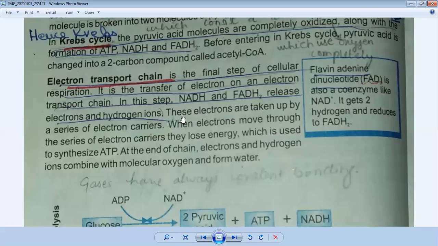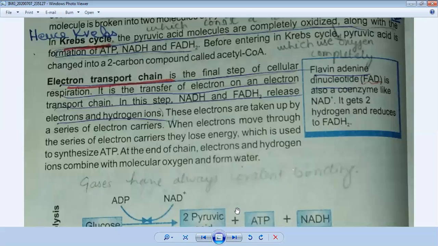These electrons are taken up by a series of electron carriers. When electrons move through the series of electron carriers, they lose energy, which is used to synthesize ATP, that is, used for the formation of ATP molecules. At the end of the chain, electrons and hydrogen ions combine with molecular oxygen and form water. You can also see FAD. FAD is the abbreviation of flavin adenine dinucleotide, which is also a coenzyme. Like NAD plus, it gets hydrogen and is reduced to FADH2.